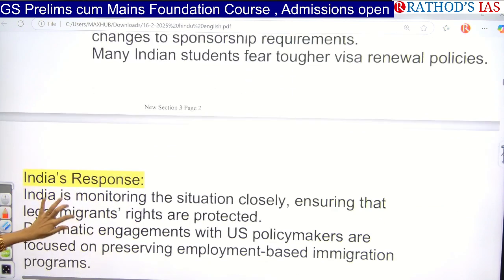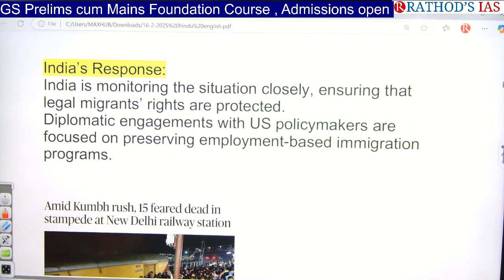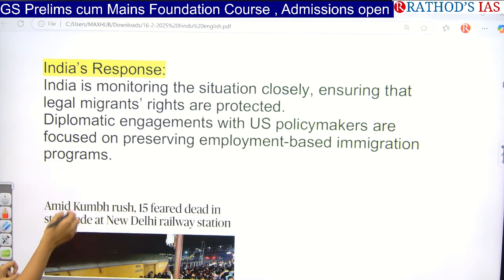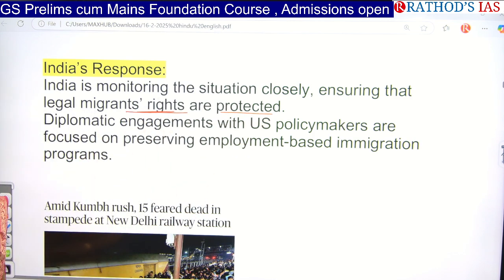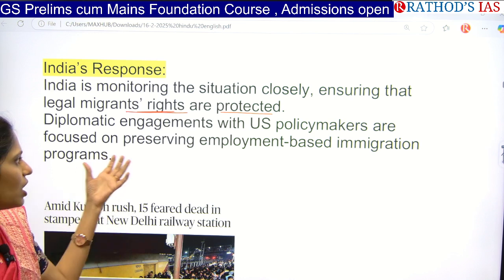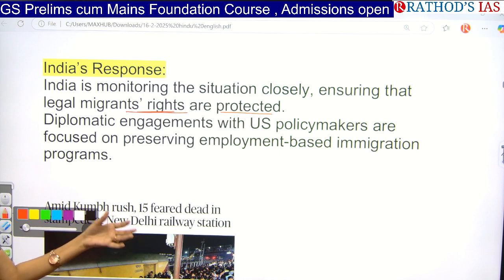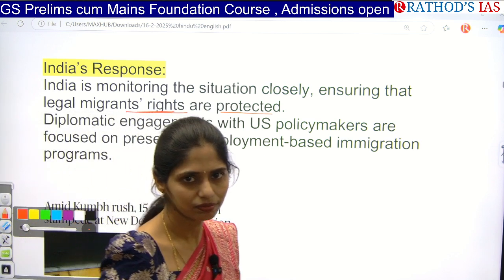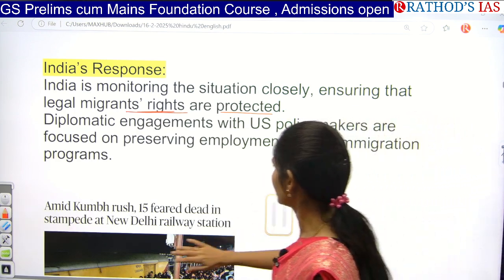And next, if you see the Indian response, India is monitoring the situation very, very closely, and the government of India is also ensuring that legal migrants' rights are protected. They are also going for diplomatic engagements with US policy makers, and they are focusing on preserving employment and employment-based immigration programs. They are focusing on that, and they are going for talks. So these are the things that you have to remember. And let us see the next article.